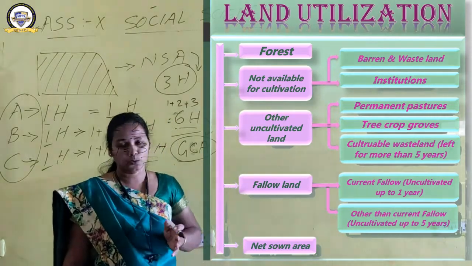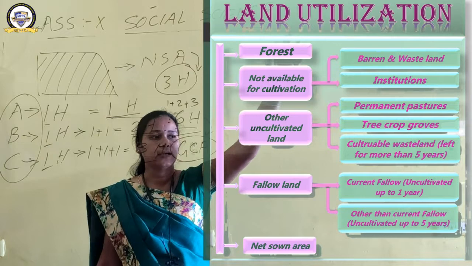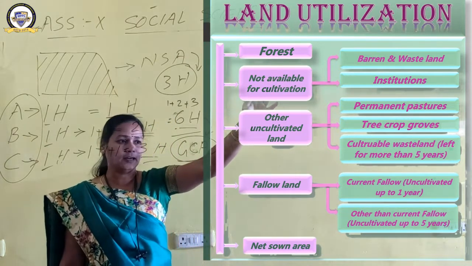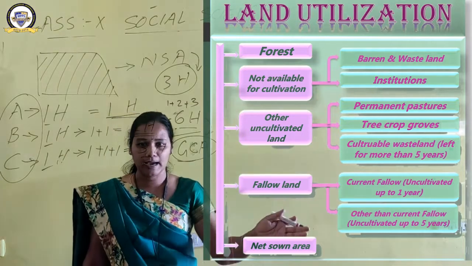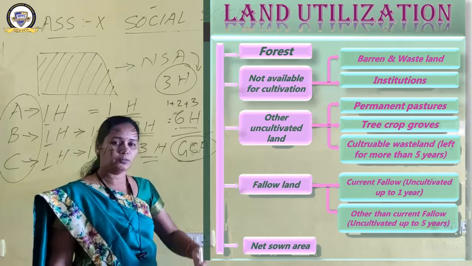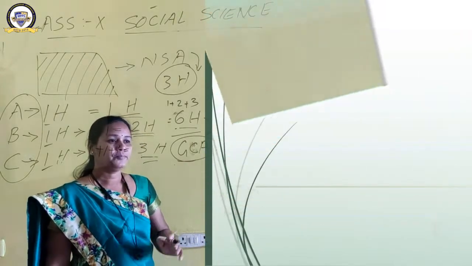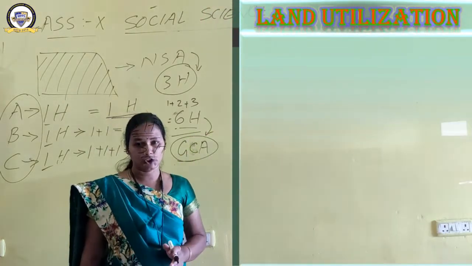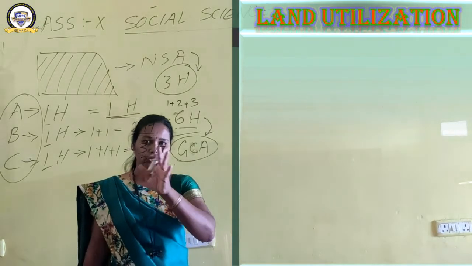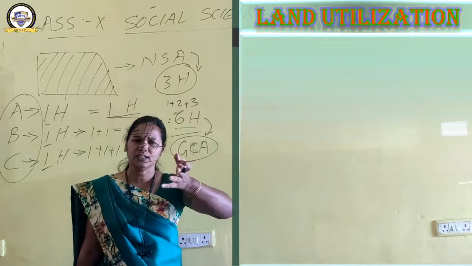That is the land utilization: forest, then land not available for cultivation, then other uncultivated land, then fallow land, and finally the net sown area. I think it's clear now. We are moving ahead. Now we will see the land utilization. This is the land utilization all over the world we can say.